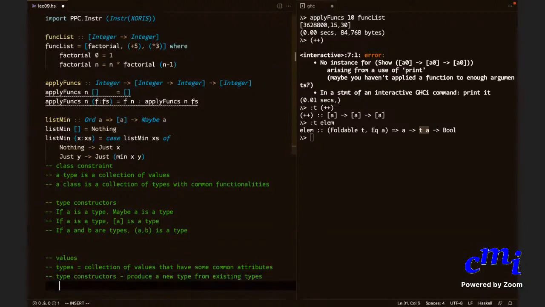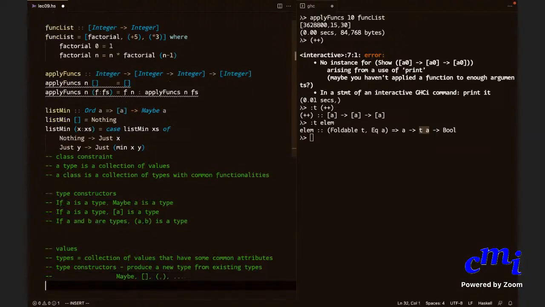And examples of type constructors are Maybe, list formation, forming pairs, etc. In fact, even arrow is a type forming operator, because you give it two types, it will give you the type A arrow B. So in fact, everything is like that.